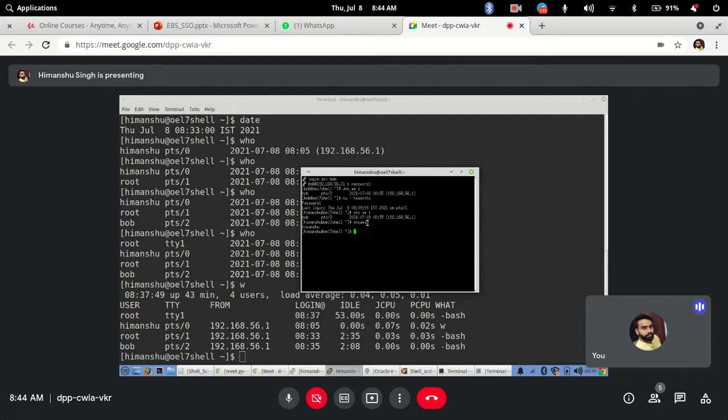Got it? Because if I only use who am I, and I run the script, it will capture that Himanshu has run it, but that session was started by Bob. That means Bob connected to the session and Bob knows Himanshu's password. That's why he connected as the Himanshu user and ran the script as Himanshu. So only capturing who am I in some places is not very beneficial if you are working in very secure environments. These two commands are very useful there.